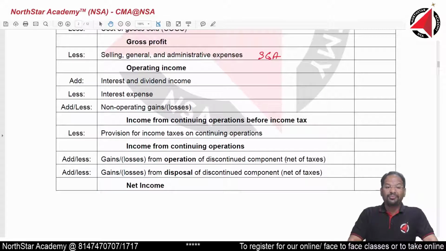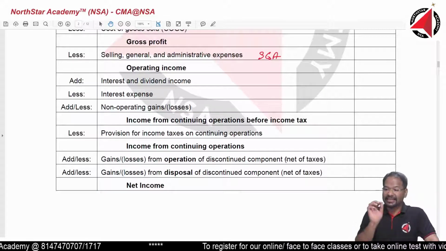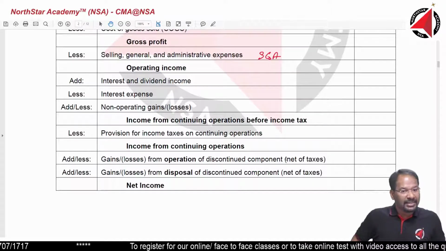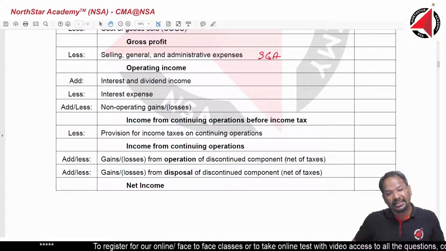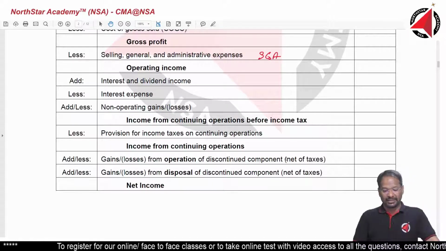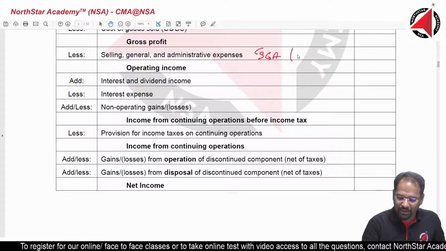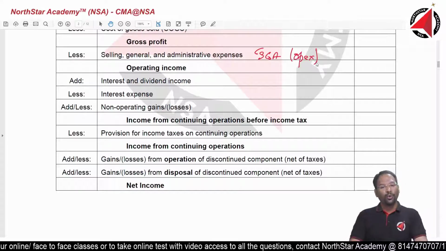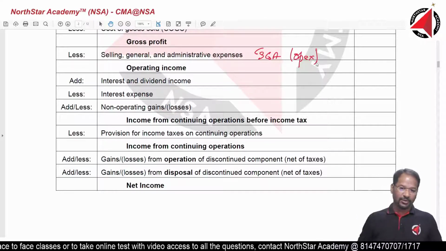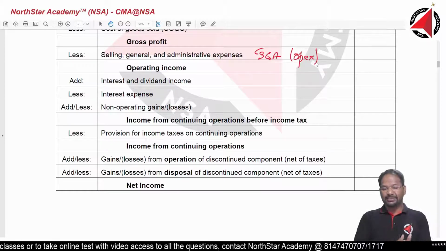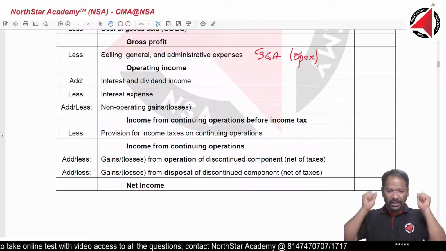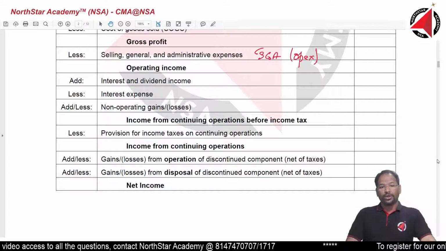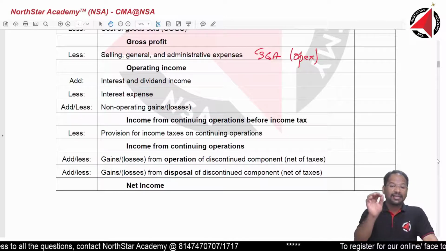From operating income, remember, we add interest and dividend income. These two points are very, very important. Selling, general and administrative expenses can also be called operating expenses, so these things can also be called OPEX. Remember, a little more technical, fancy words: OPEX means operating expenses. There is also something called CAPEX, which means capital expenditure. I will tell you all those fancy jargons so that when you talk, you talk smartly.